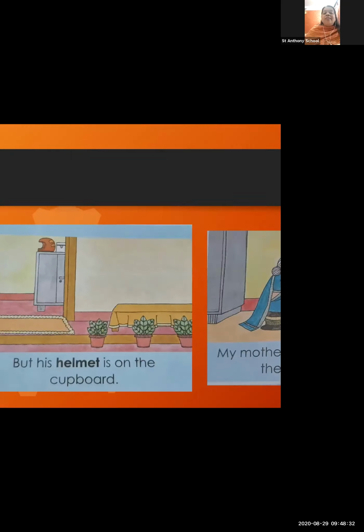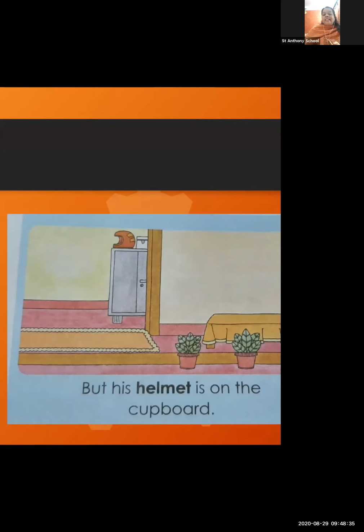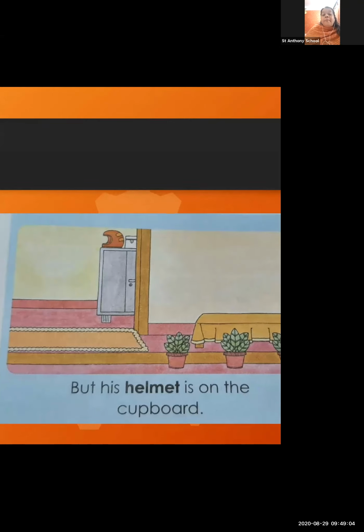Okay, dear students, now you all can see this slide. In this slide, what the girl is saying, now see what is there in the picture first. On the cupboard, we all can see there is a helmet. Yes, father is using helmet while he is driving his bike. Actually, it is compulsory right now. So father used to wear helmet while he is driving his motorcycle, and he used to keep his helmet on the cupboard. Okay, so what the sentence girl wrote here? But his helmet is on the cupboard.